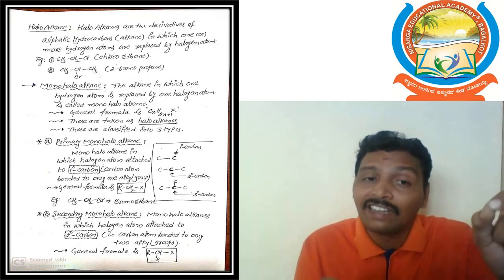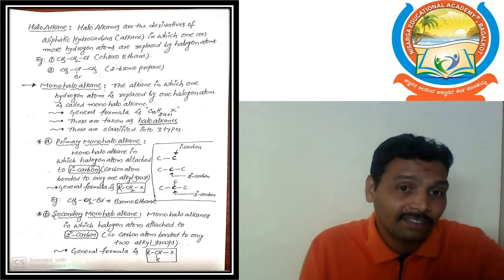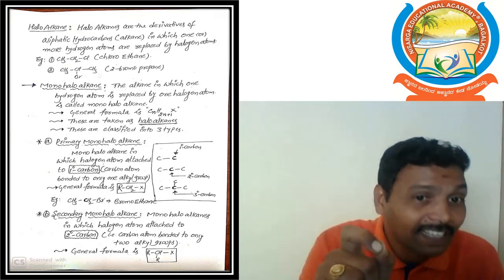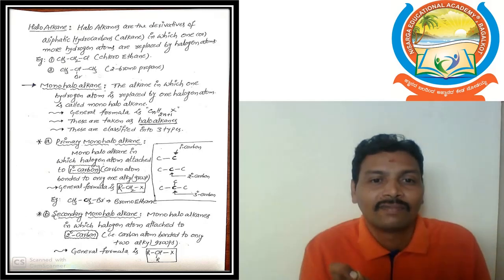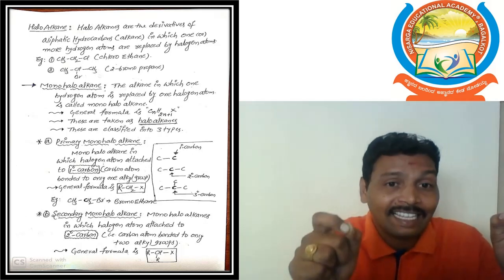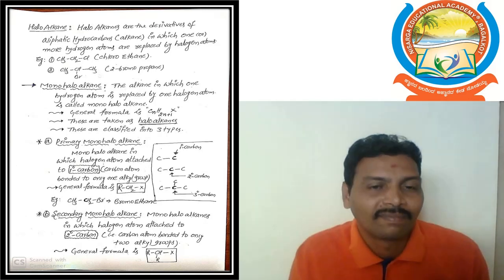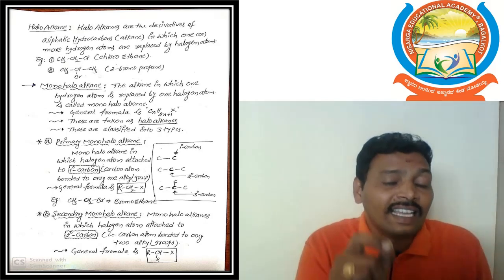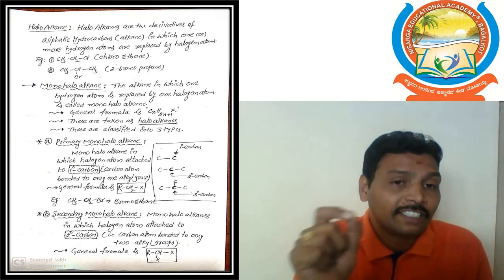In haloalkane, one or more hydrogen atoms are replaced, but in monohaloalkane, only one hydrogen atom is removed. That is the only difference. These monohaloalkanes are generally considered as haloalkanes. The general formula of monohaloalkanes is CnH2n+1X, where X is the halogen atom.